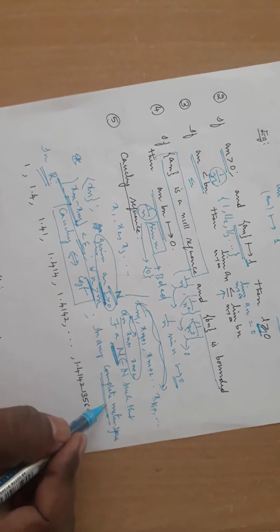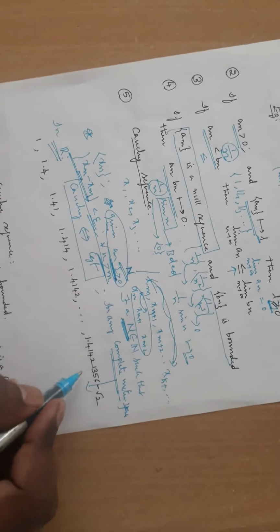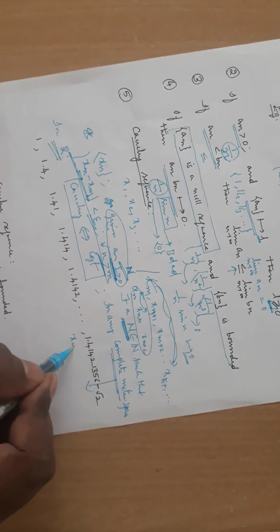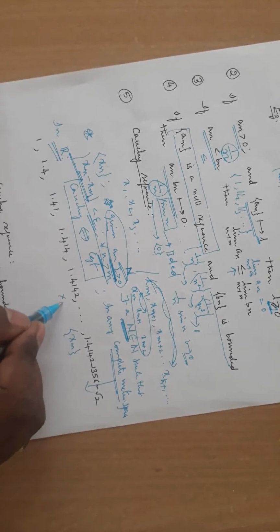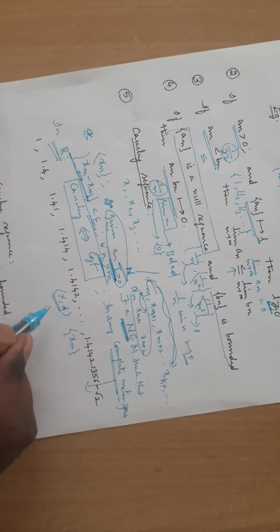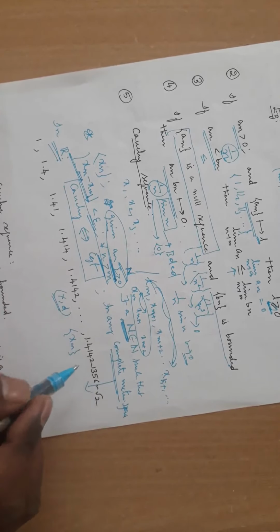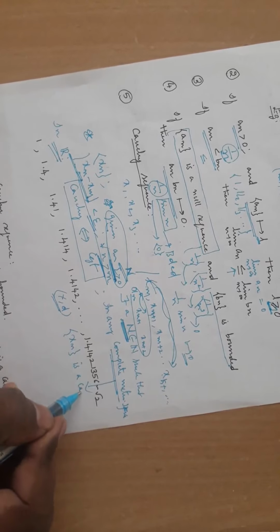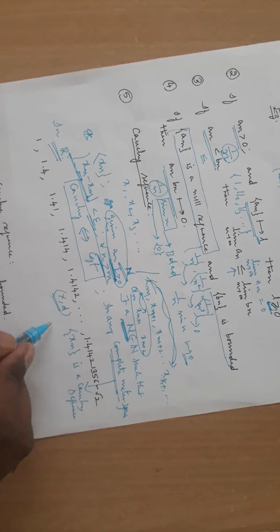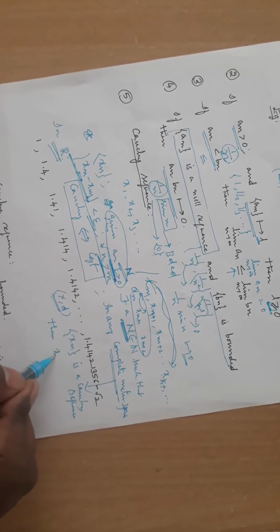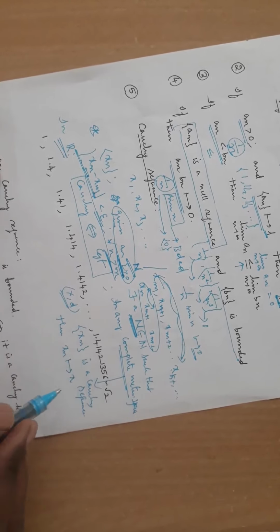What is this complete metric space? Complete metric space says you take any Cauchy sequence. A metric space (X, d) is said to be complete if xn is a Cauchy sequence, then let me say xn converges to x.